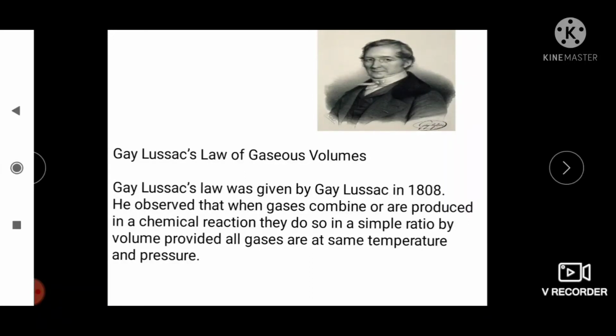According to this law, when gases combine or are produced in a chemical reaction, they do so in a simple ratio by volume, provided all gases are at the same temperature and pressure, or under constant temperature and pressure. The volumes of gaseous reactants bear a simple ratio between themselves and with the volume of the products if gaseous.